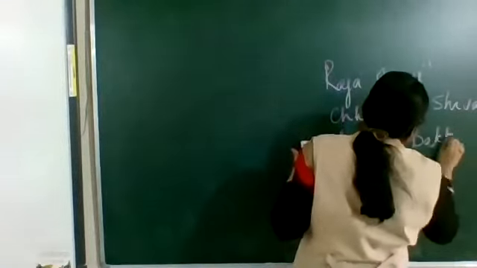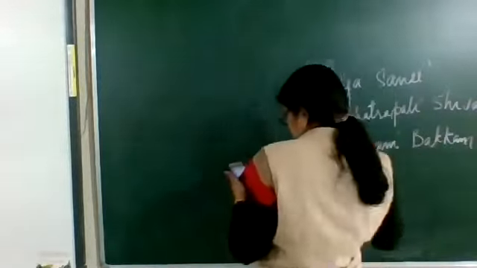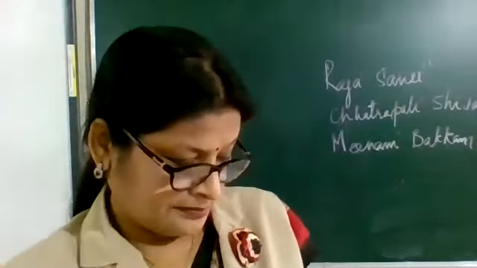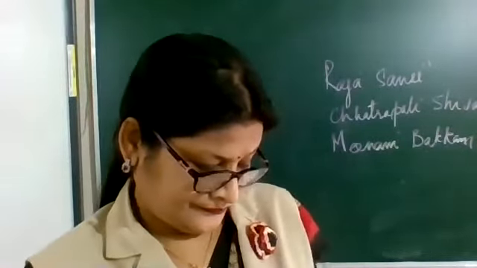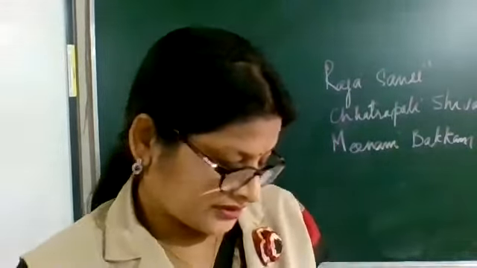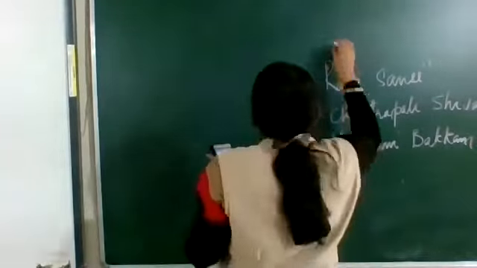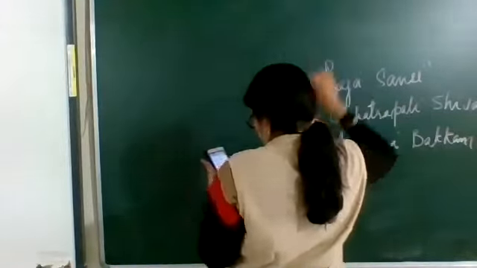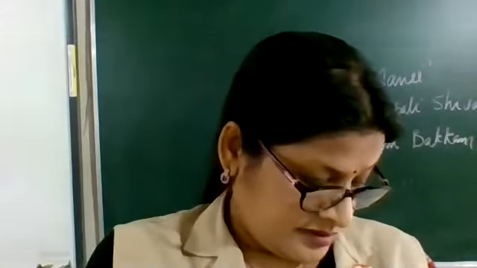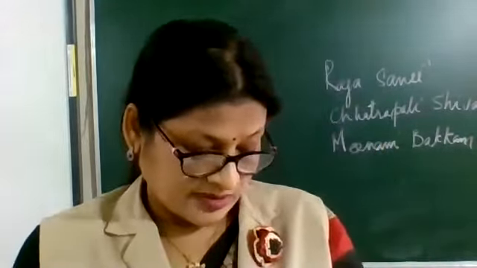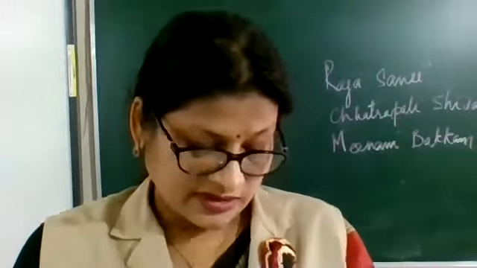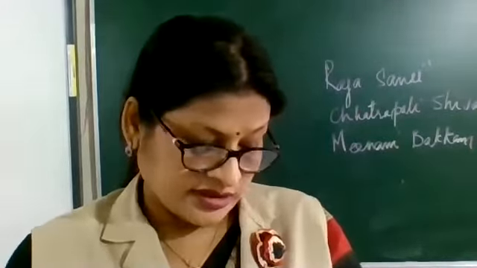Next write Chennai. In bracket write Meenambakkam. Spelling is written over there, Meenambakkam. Next write Kolkata. Netaji Subhash Chandra Bose. And the last is Hyderabad. In bracket write Rajiv Gandhi.